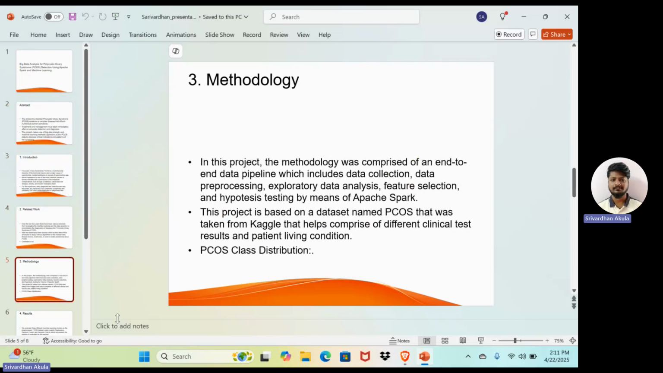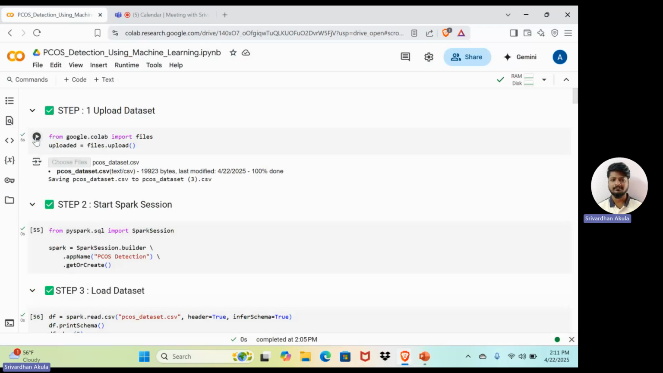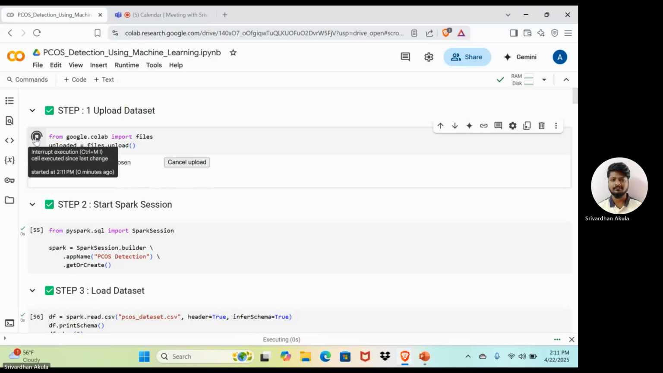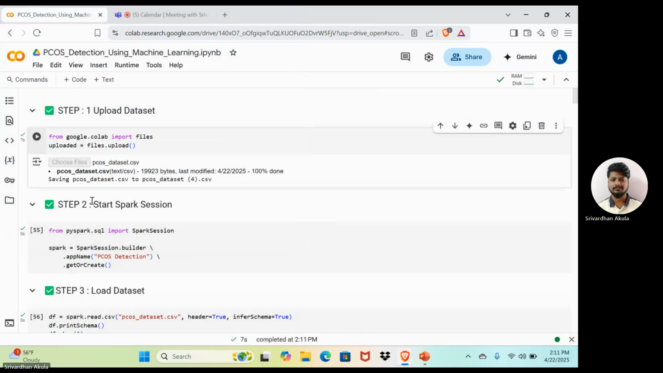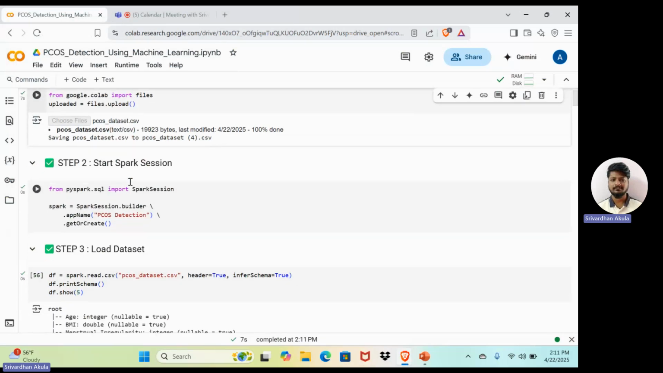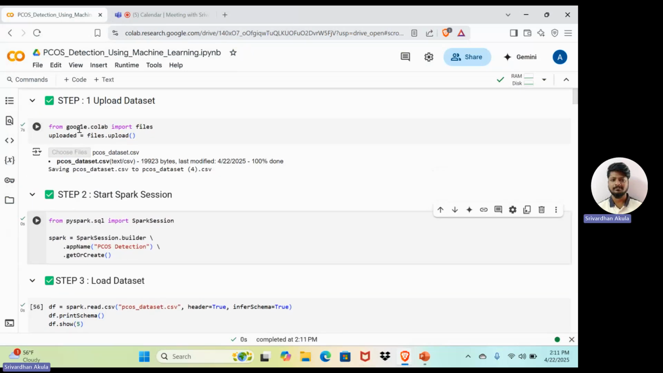Let me explain it with my code. In the first step, we upload a dataset. I'm doing this in Google Colab, where we have to set the path, and you can see that the dataset is saved here. Then we have to start the Spark session. That's why I told you we used Apache Spark in this code. Then if you run this, we load the dataset which we have already saved.